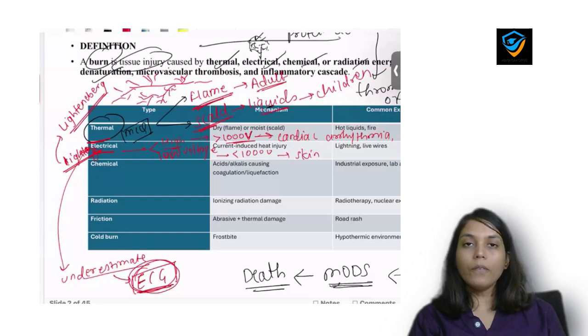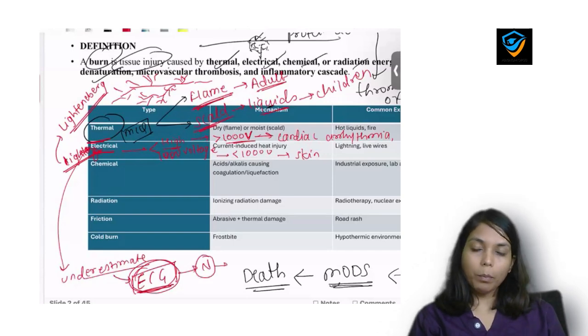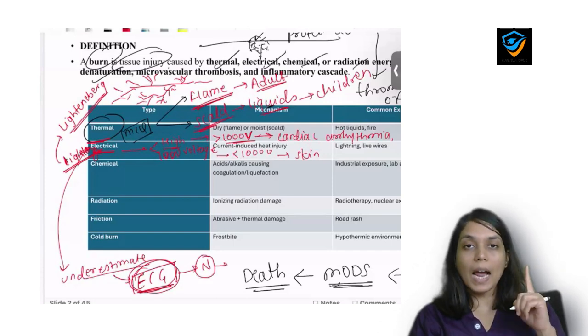And yes, if the patient comes to you and you did the ECG, and that ECG is normal, what will you do? Will you send the patient home? No, you will admit that patient. Every electrical burn injury, even if the patient is normal, walking, talking, you will admit that patient. You will repeat the ECG every 4 hours, and you will monitor that patient for 24 hours.